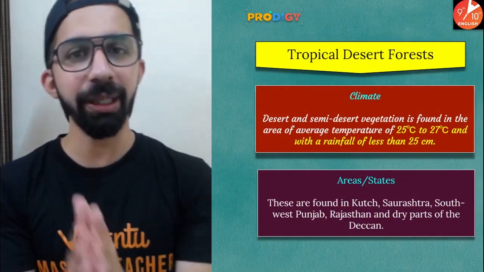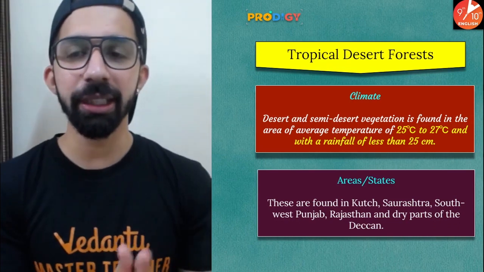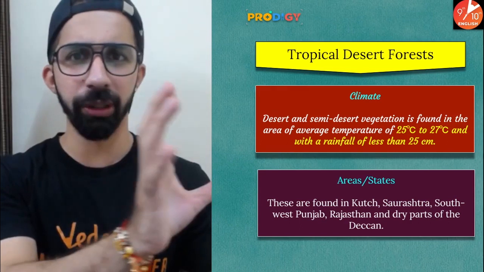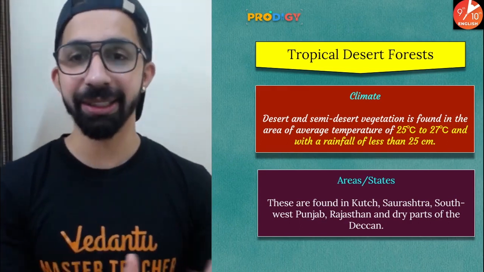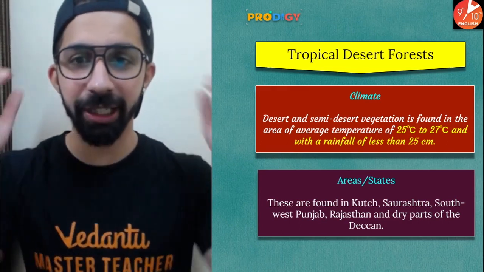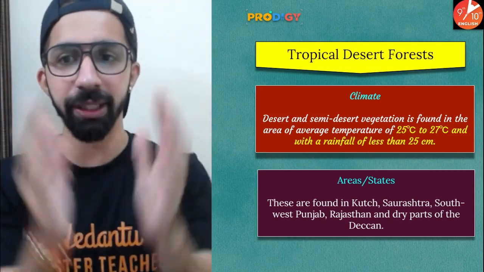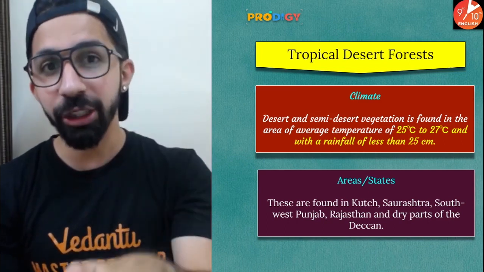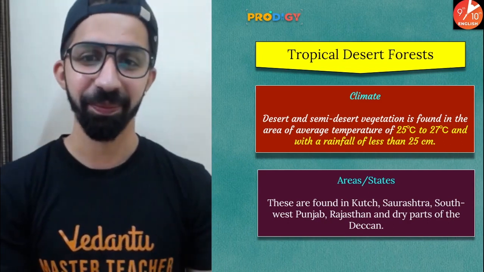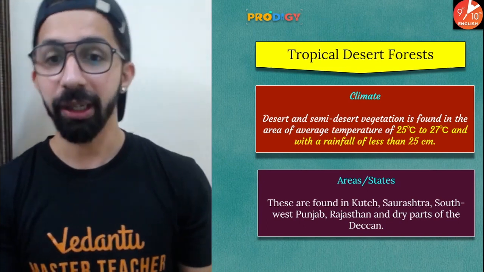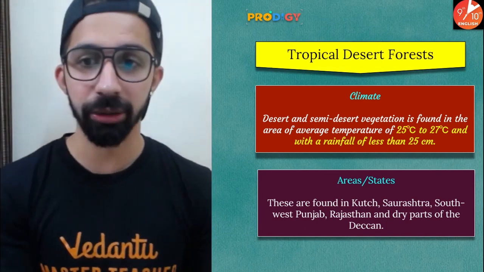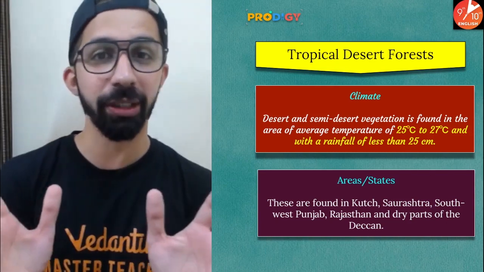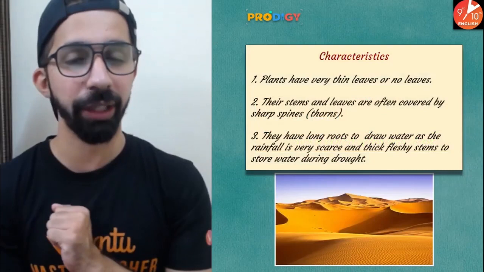Let's have a look at the tropical desert forest. So guys, the climate required for desert forest, I hope you got to know about the term tropical already. Desert and semi-desert vegetation is found in areas of average temperature of 25 degrees Celsius to 27 degrees Celsius and an annual rainfall of less than 25 centimeters. In which areas will you find these? These are found in Kutch and Saurashtra, which are part of Gujarat, southwest Punjab, Rajasthan, and dry parts of the Deccan Plateau, that is the rain shadow regions of the Deccan Plateau.